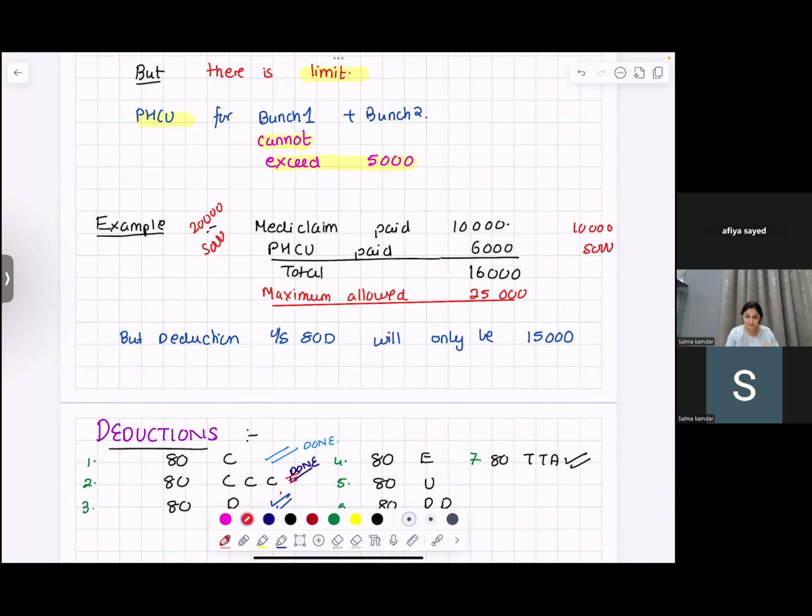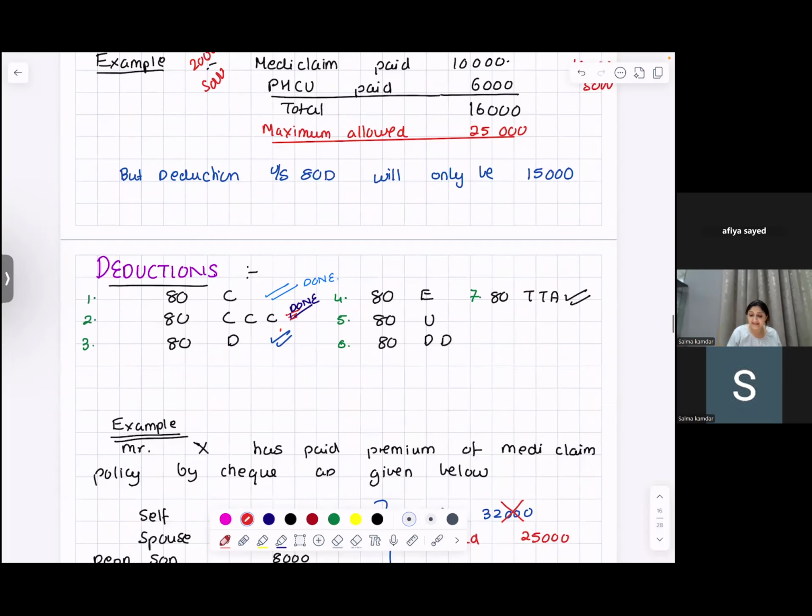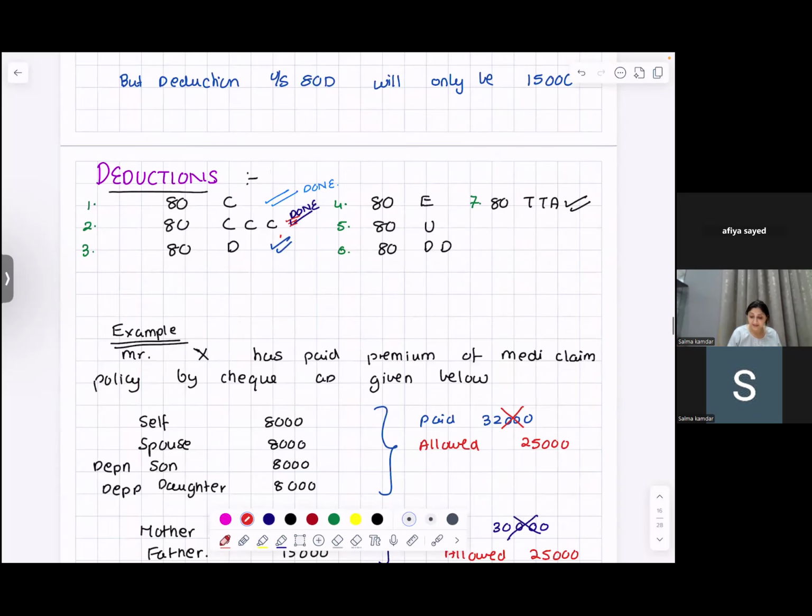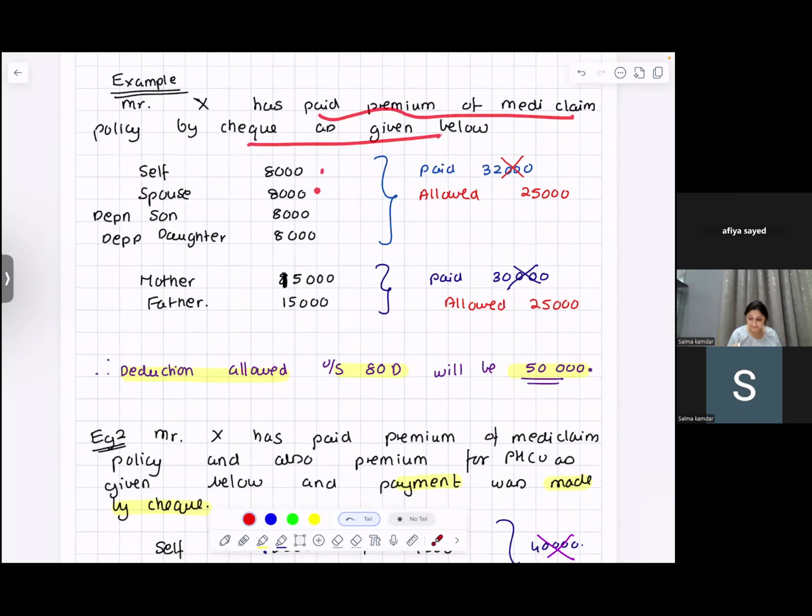Let's take one more example over here. Mr. X has paid premium of Mediclaim policy by check. Self, spouse, dependent son, dependent daughter, mother and father. What is the deduction allowed under 80D? 25,000 for the first bunch. For the parents, he has paid 30,000, allowed is 25,000. So the deduction will be 50,000.